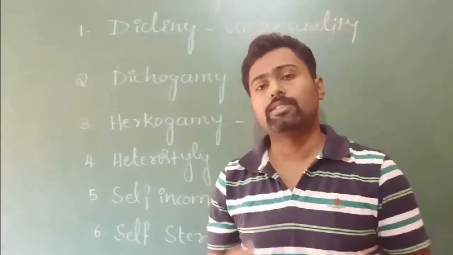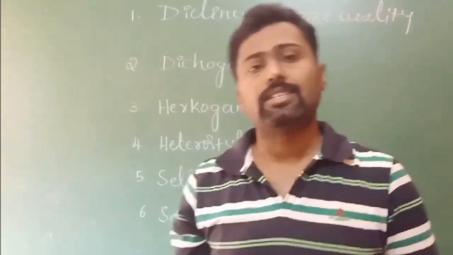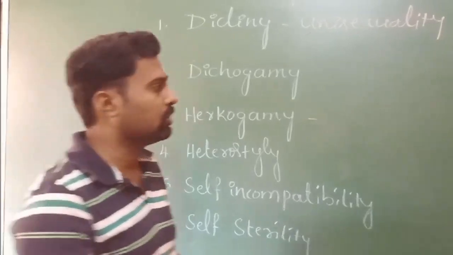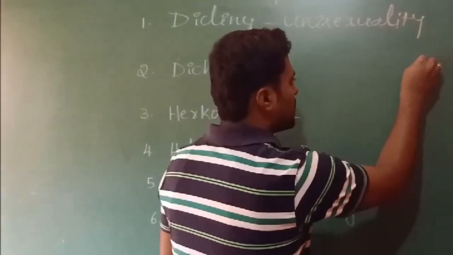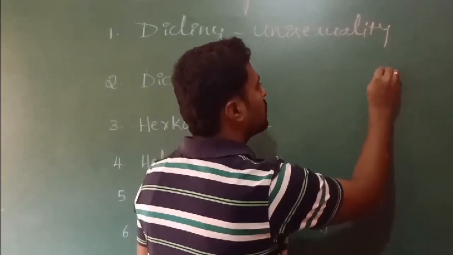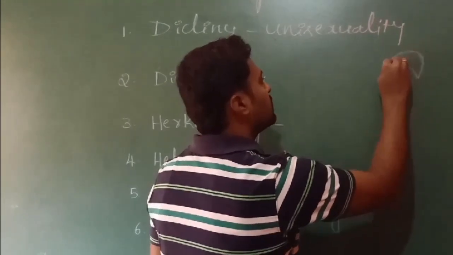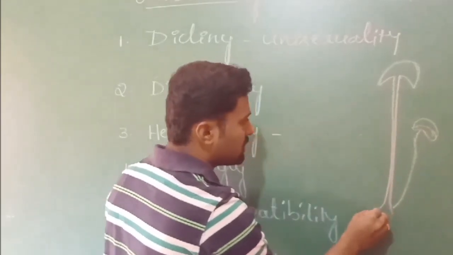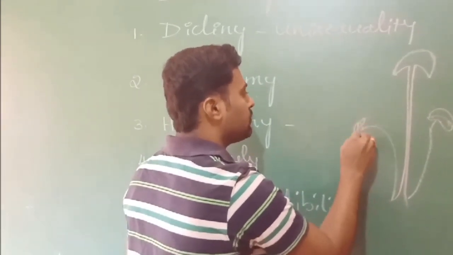And some flowers bear very lengthy styles and the stamens will be very short. So there is a difference among these. When the style is very long, it carries the stigma away from the anthers, and the filaments of the anthers are short.